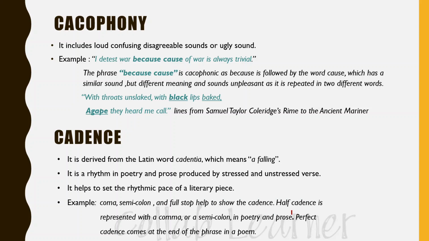There are two types of cadence, half cadence and perfect cadence. Half cadence is represented with a comma or semicolon in poetry and prose, and perfect cadence comes at the end of the phrase in a poem. So these comma, semicolon and full stop help to show the cadence of a literary piece, and it provides us a rhythmic pace in the literary piece. So these are termed as cadence in literature.